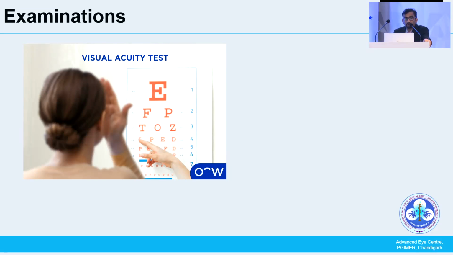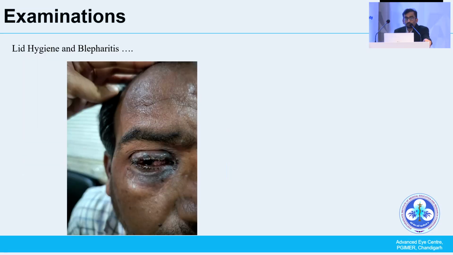These factors should be documented, and the best corrected visual acuity should be documented preoperatively. Of course, lid hygiene and blepharitis: sometimes the patient can have this kind of picture, maybe due to medication or other causes. These things have to be cleared before planning for the surgery.